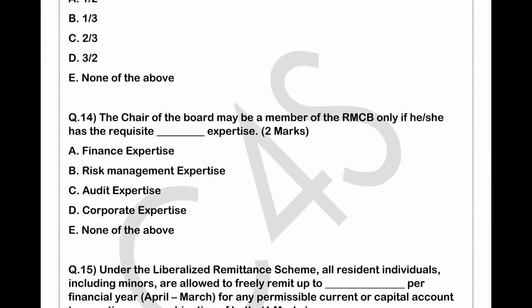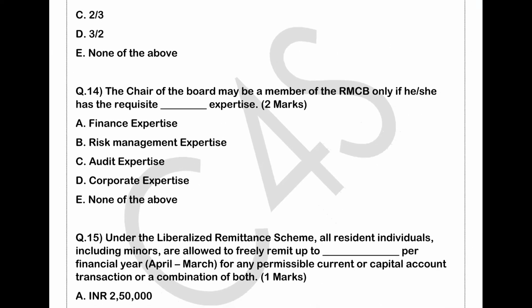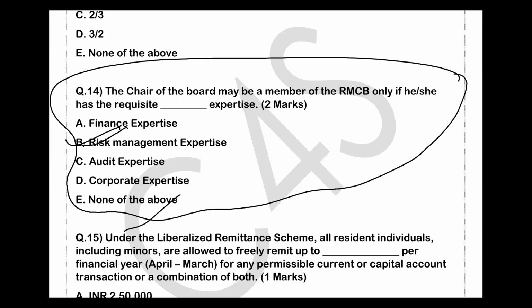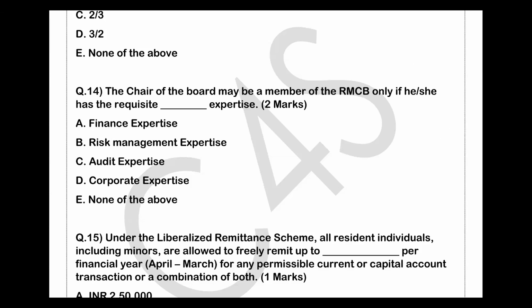So question 14. It is telling about the chair of the board may be a member of RMCB only if she has a requisite. Okay, tell me which one it will be. Okay, tell me. In this, risk management expertise, if they have the requisite expertise in risk management, then only. So B option will be right. So you have to read the risk management topic. If you read it very well, the question can be framed from this topic, right?